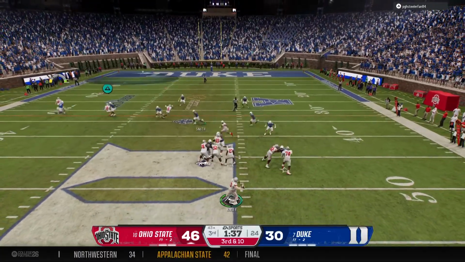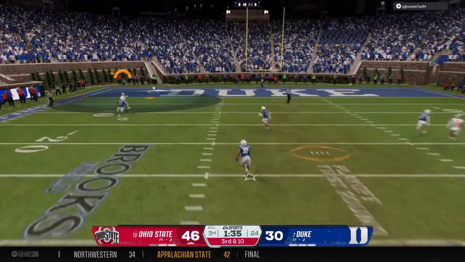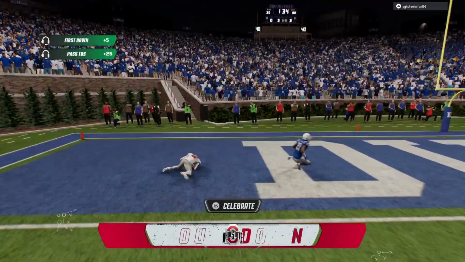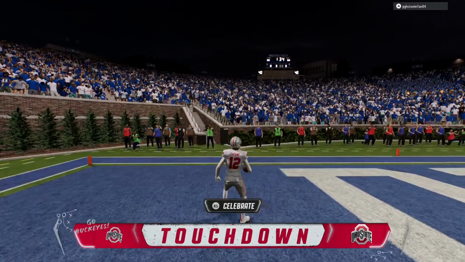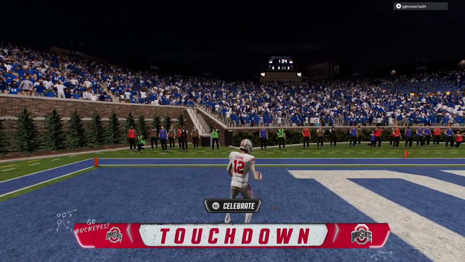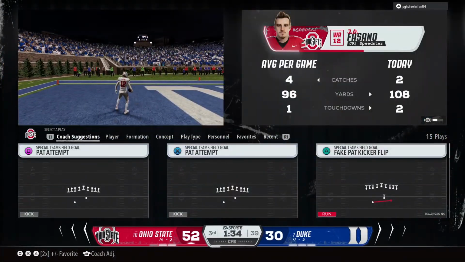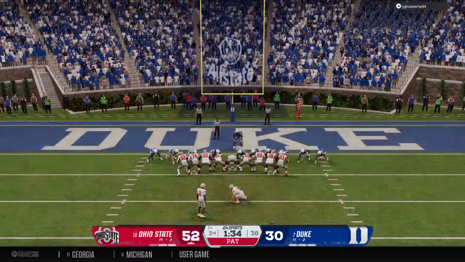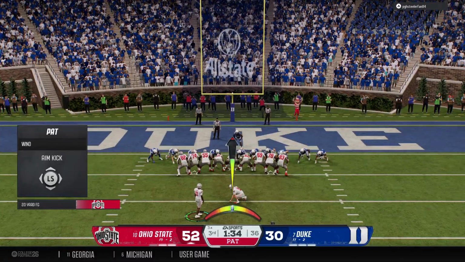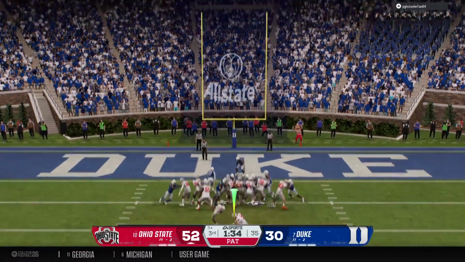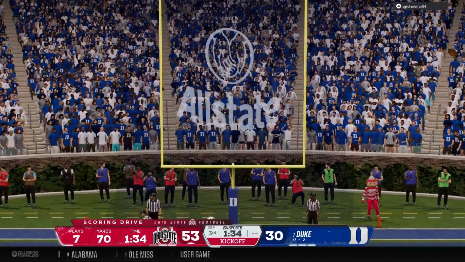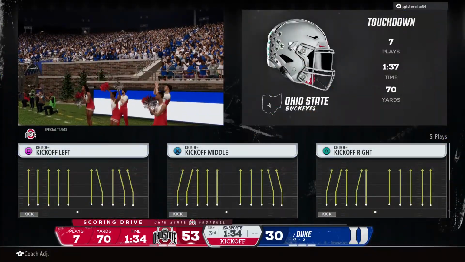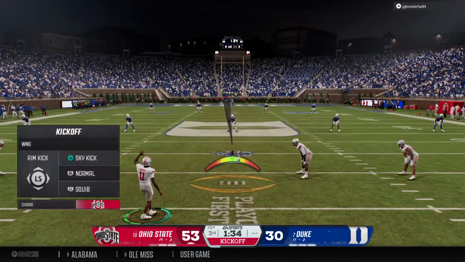Drops back, needing a 3rd down completion here. He's got it near the end zone. Touchdown, Ohio State. And the rout is on. That's another strike from this quarterback, Kirk. He is having himself a day. This guy's just having one of those days you dream about against this secondary. Let's also give credit to the wide receivers doing a nice job of getting open, and the big fellas up front for giving him enough time to throw.